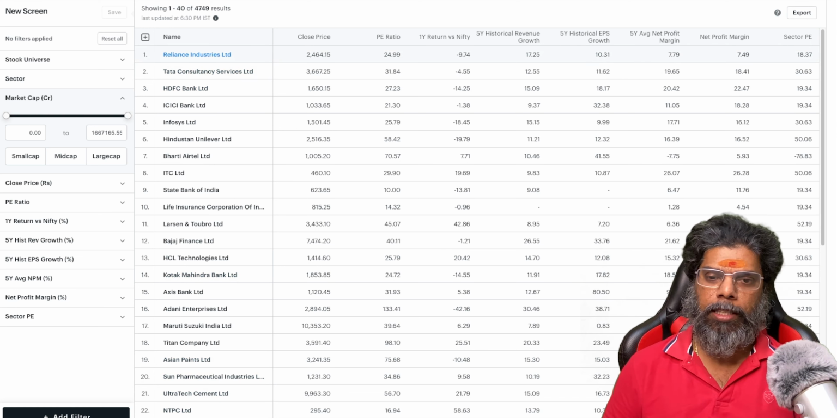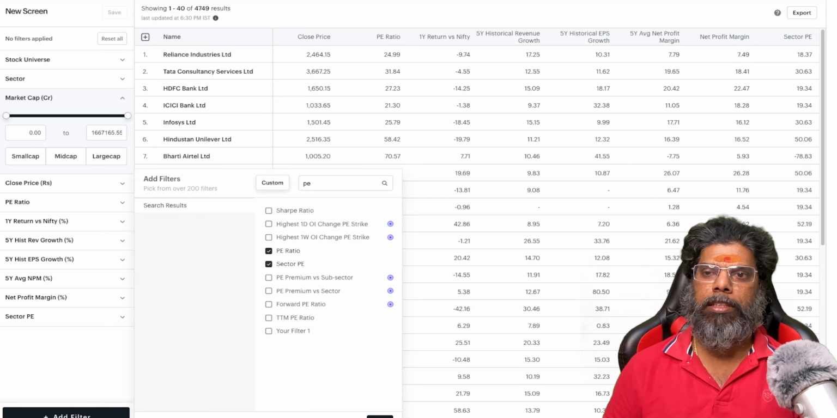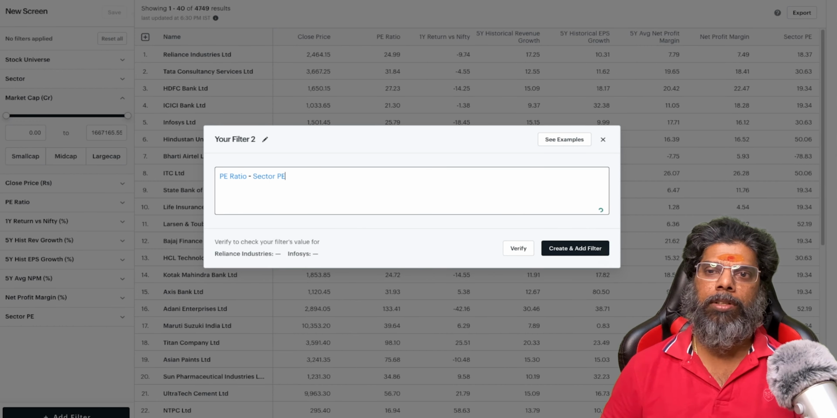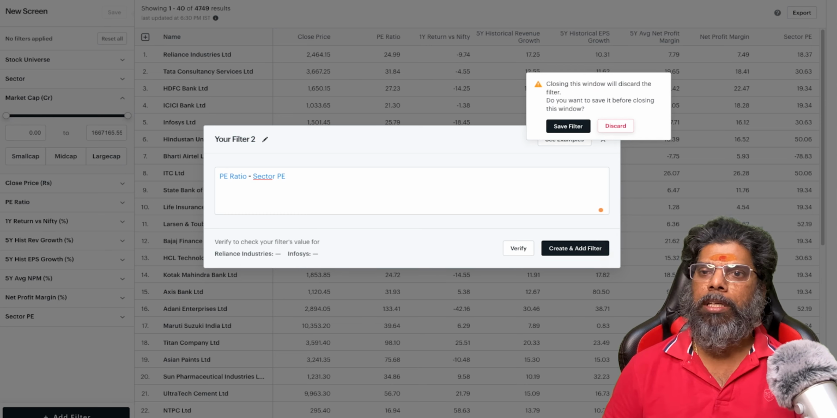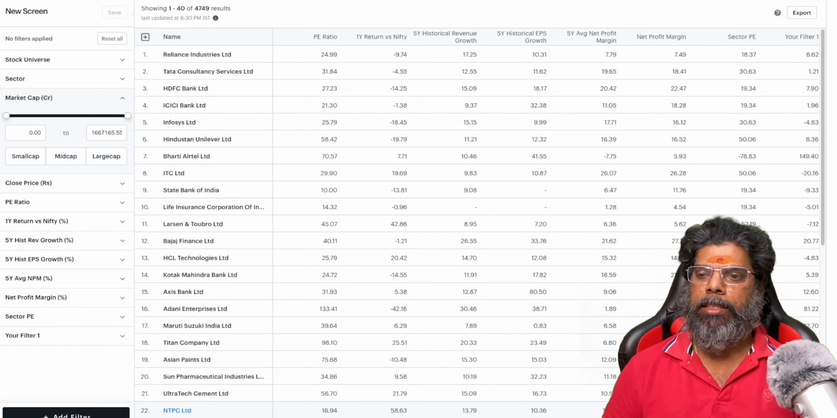Okay, I have already created a filter, but for your understanding I'll just create one. Click on the custom, and here you have to create PE ratio minus sector PE, and you can give a name here, whatever name you want. Since I have already created it, it won't allow me to create, so it is already there in my filter. So this is my filter. Apply it. I get my filter here.